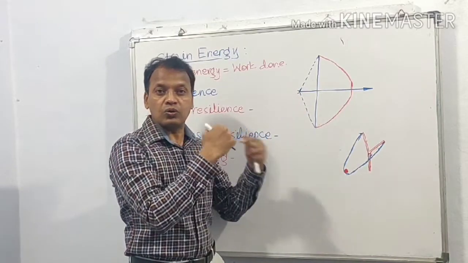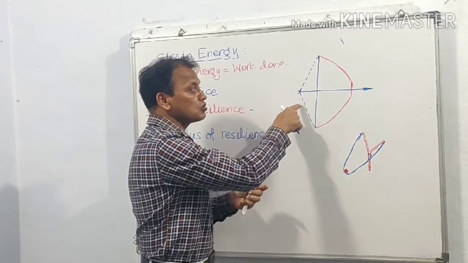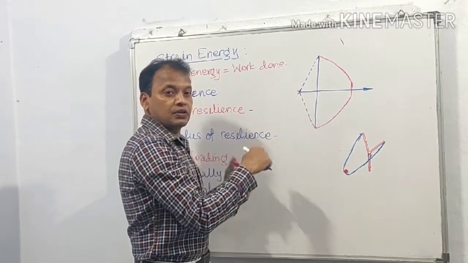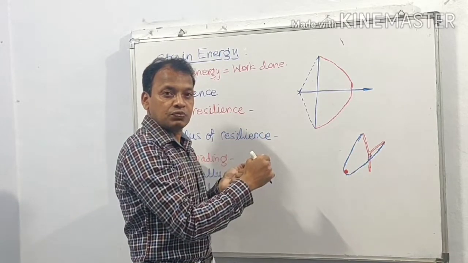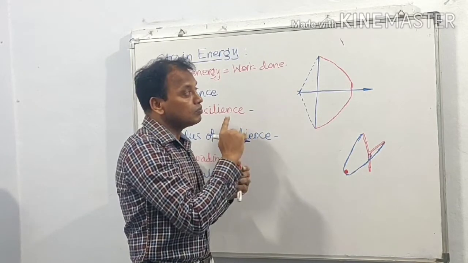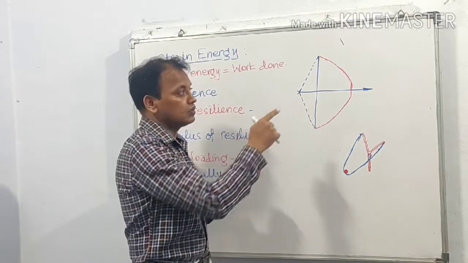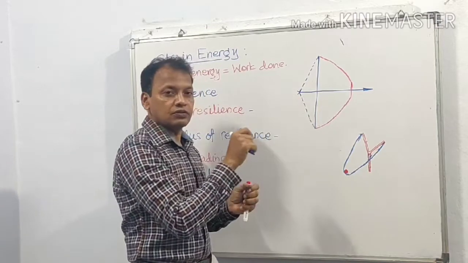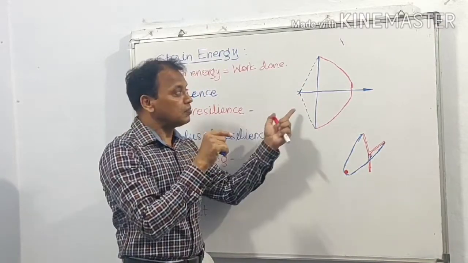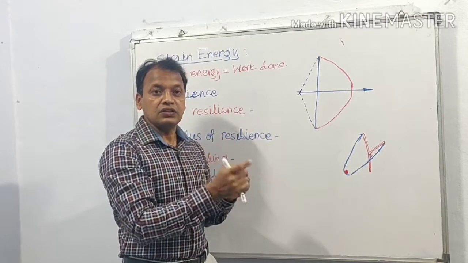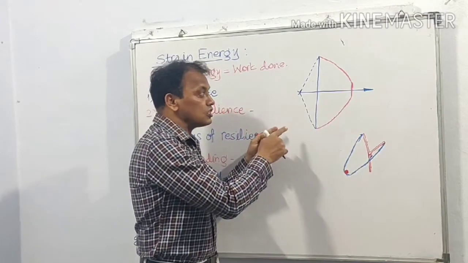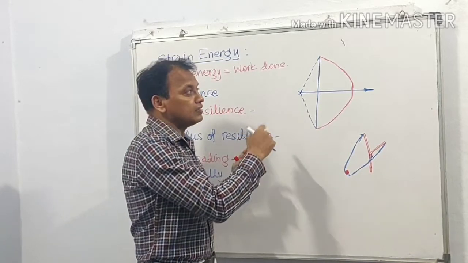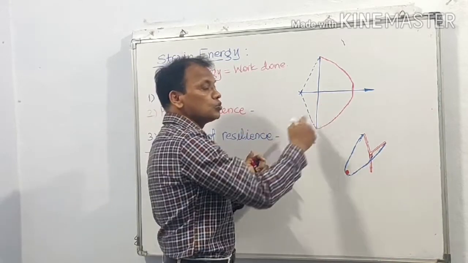Now to shoot the arrow a longer distance, we have to stretch the bow string more. The more the stretching of the string, the more the distance covered by the arrow. So when the bow string is stretched, that means it is strained, and thus in the strained bowstring, some energy is stored, and that energy is used to shoot the arrow.